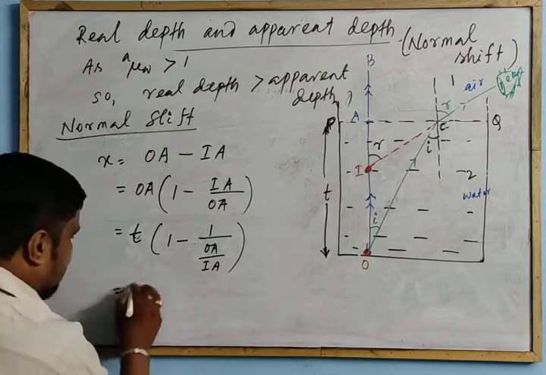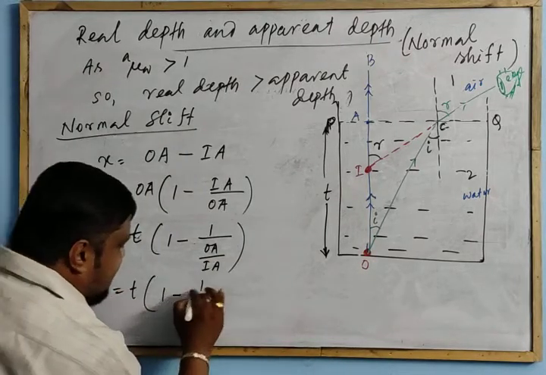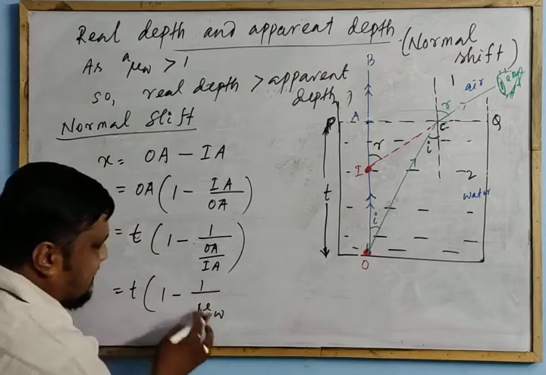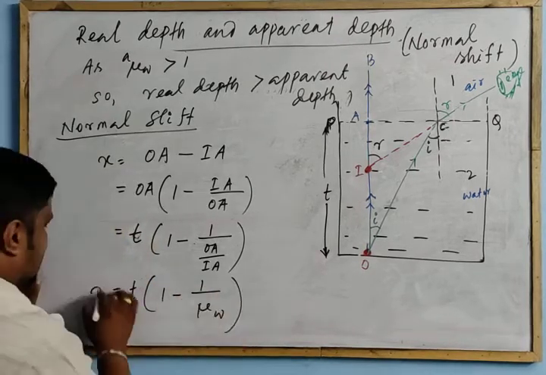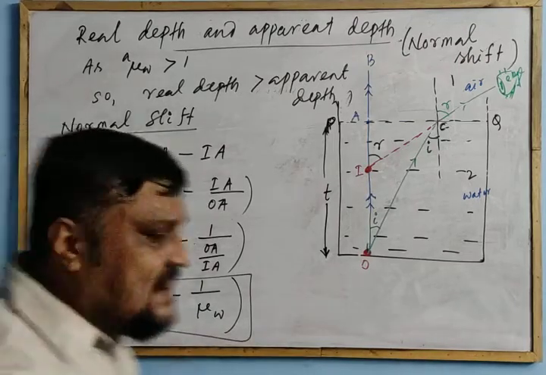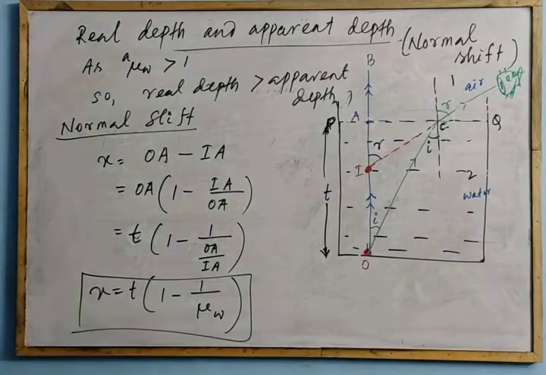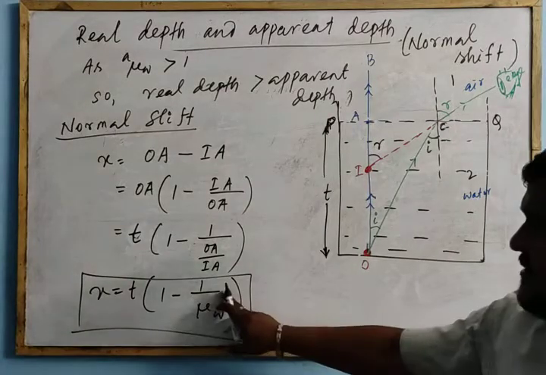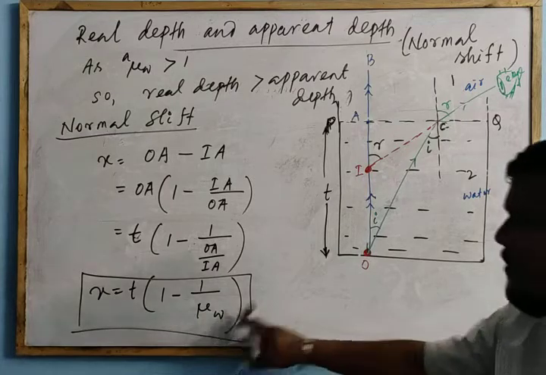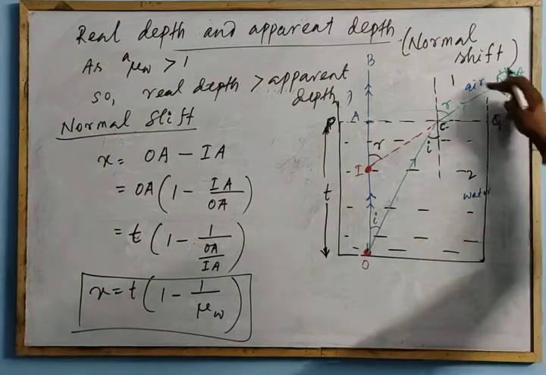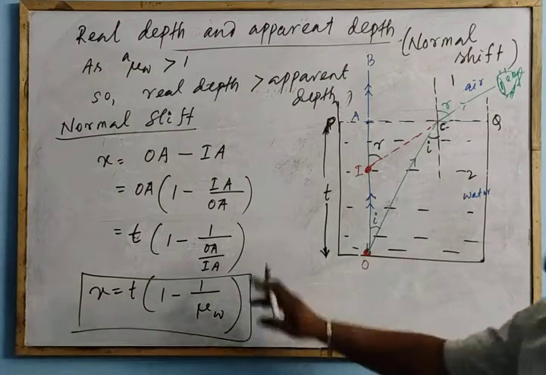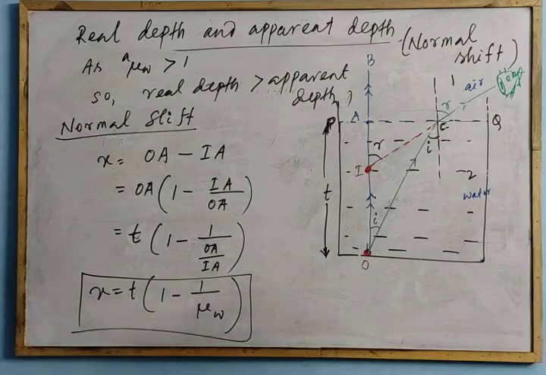This is called the refractive index. 1 minus 1 by the refractive index of water with respect to air, or you can write absolute refractive index of water if the ray is traveling to air medium. So x equal to T into 1 minus 1 by absolute refractive index of water if the ray is traveling from water to air medium, right? So this is the expression for your normal shift.